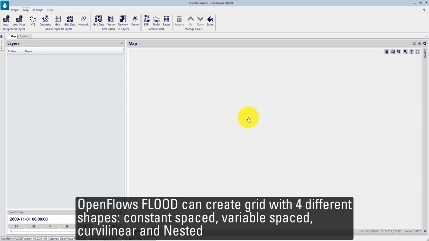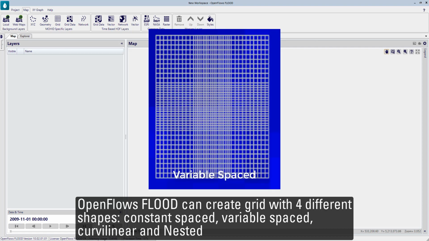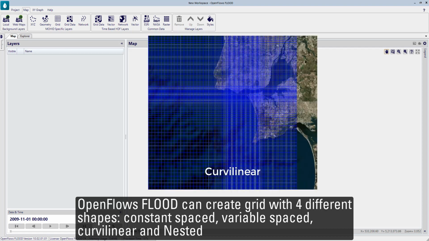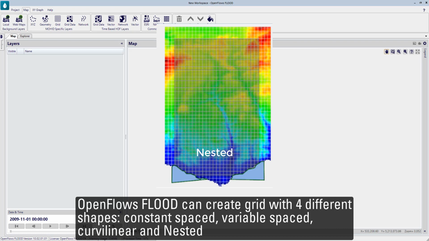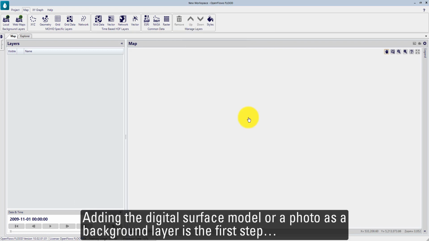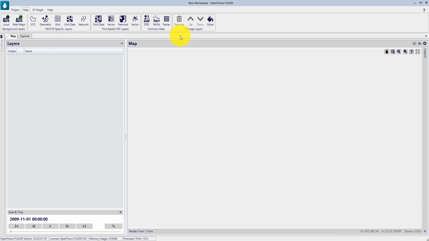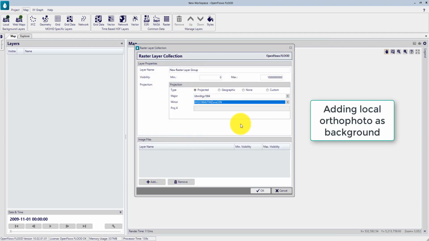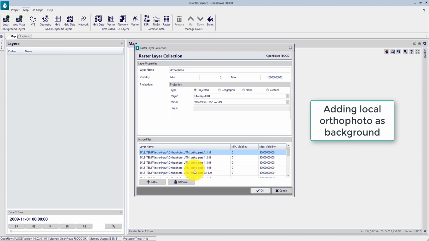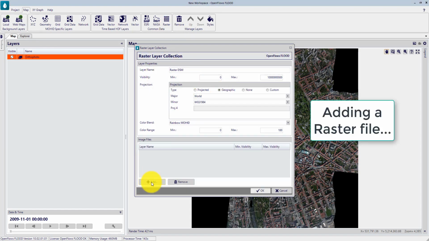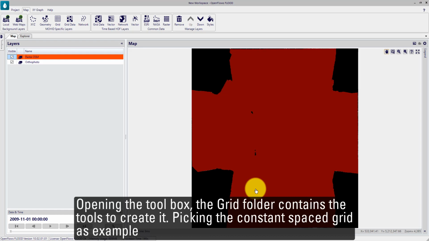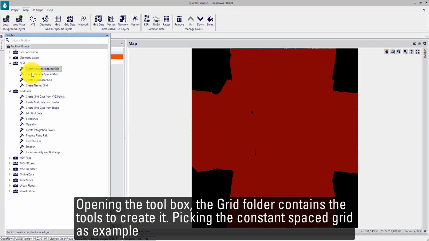OpenFlows FLOOD can create grids with 4 different shapes: constant spaced, variable spaced, curvilinear, and nested. Adding the digital surface model or a photo as a background is the first step. Opening the toolbox, the grid folder contains the tools to create it.